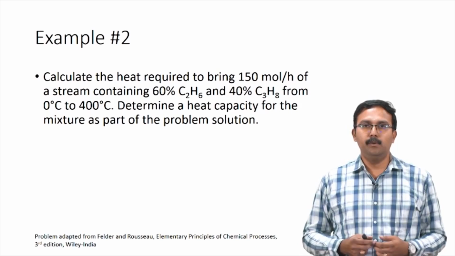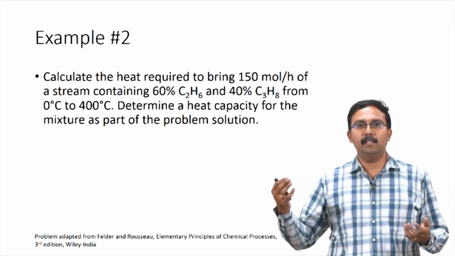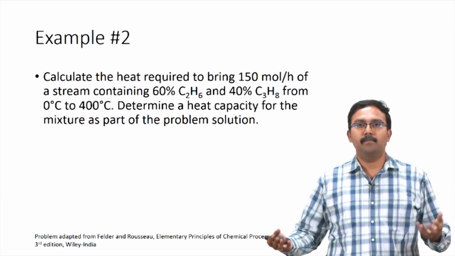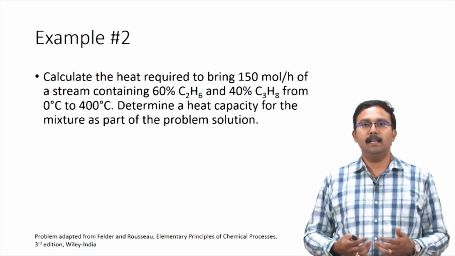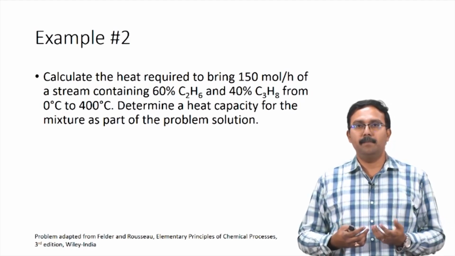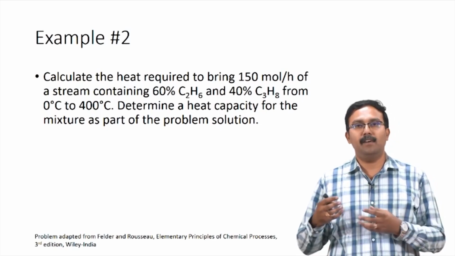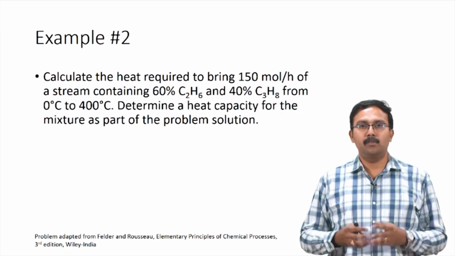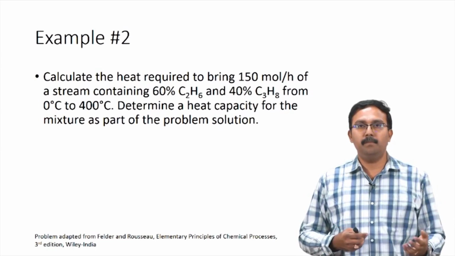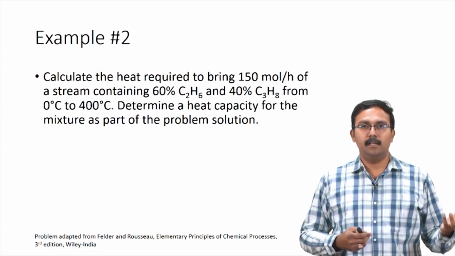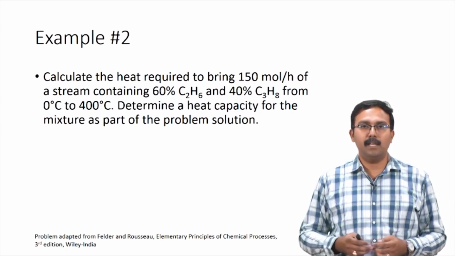What we would usually do is calculate the change in enthalpy for ethane and the change in enthalpy for propane, and add these two values to get the total change in enthalpy of the mixture. Instead, we could also calculate the Cp of the mixture using the mole fractions given and use that Cp of the mixture to get the final value for enthalpy. I will only solve the technique where we calculate the Cp of the mixture. I suggest you perform the calculations for the individual enthalpy changes and the summation, and compare it against the numerical values which I will be arriving at.